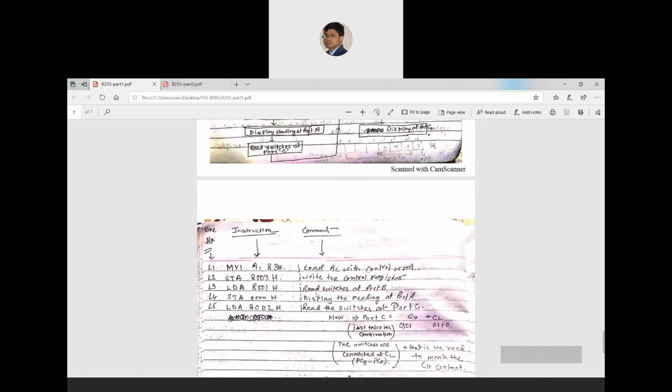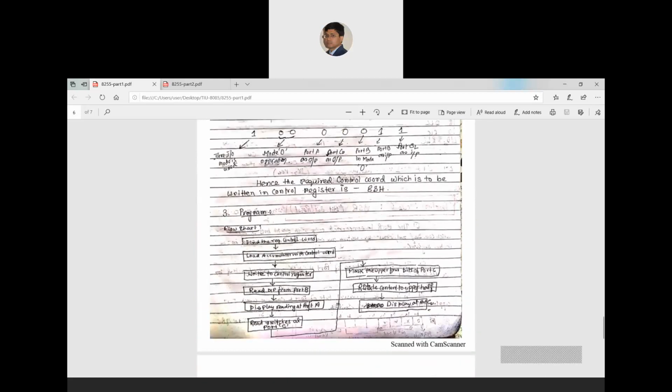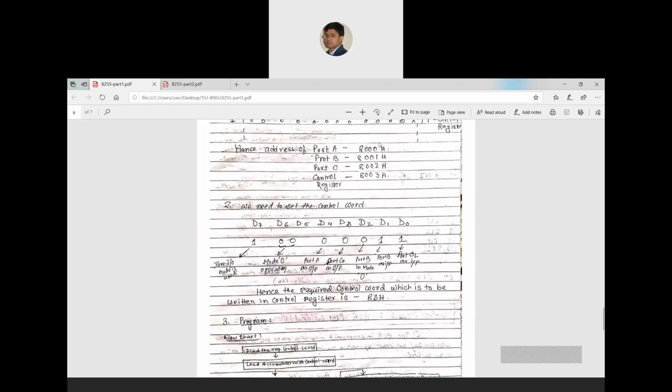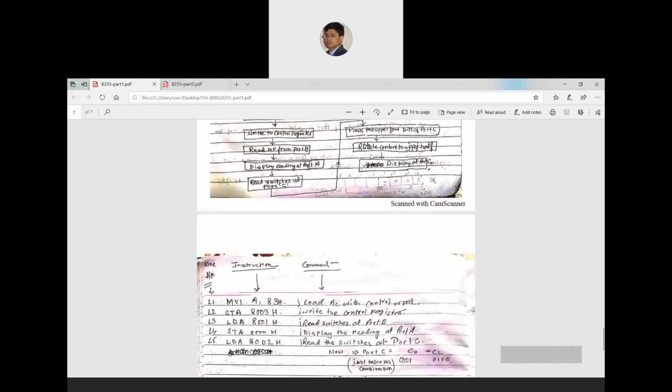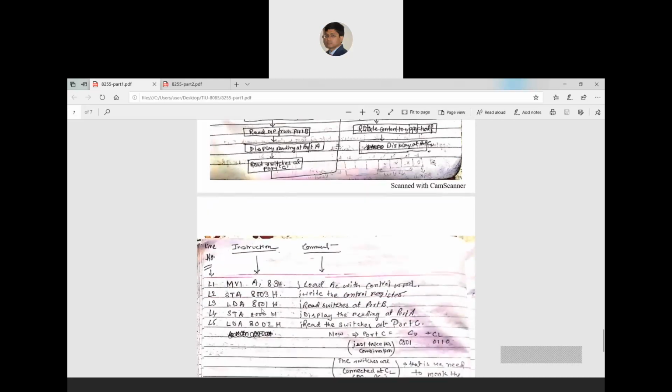Then I have to read the content of port B. What is the address of port B? Port B address is 8001. Reading that data means LDA. Something is written in port B, and you have to read that data. Which instruction do you use? Very simple, you have to use LDA. So with LDA, I have read that data.